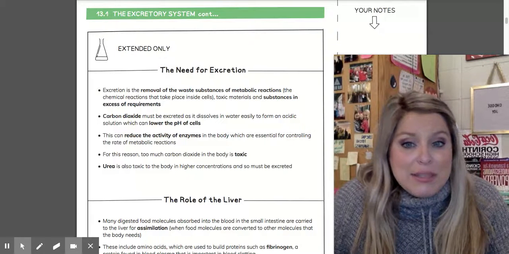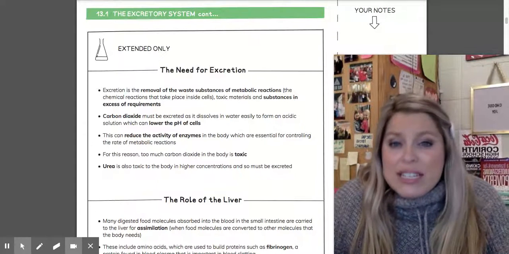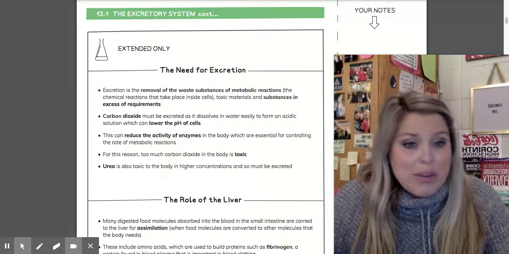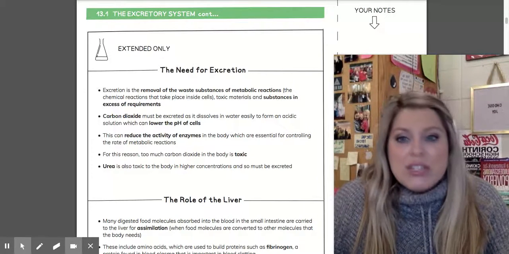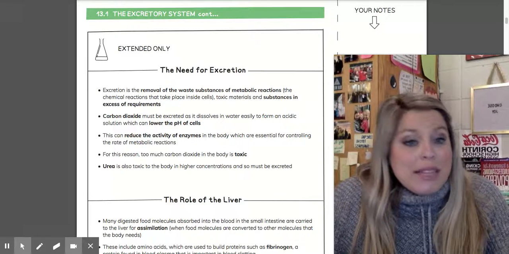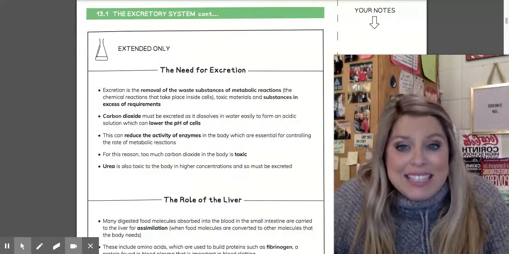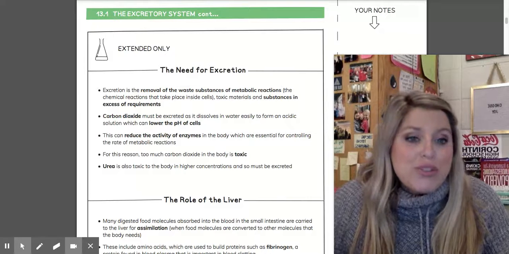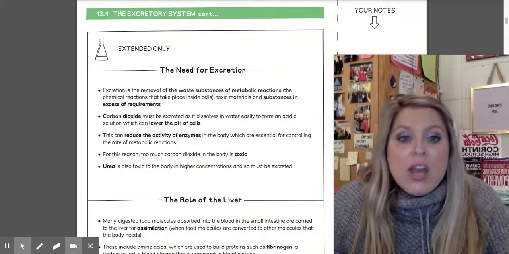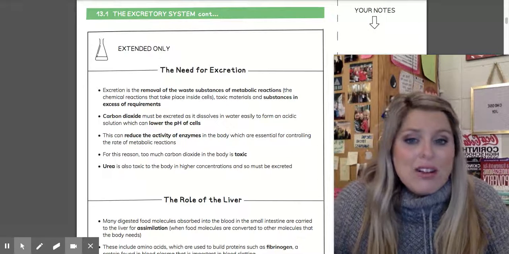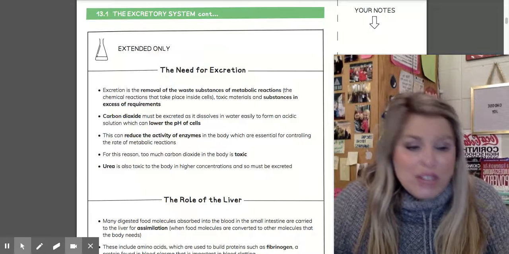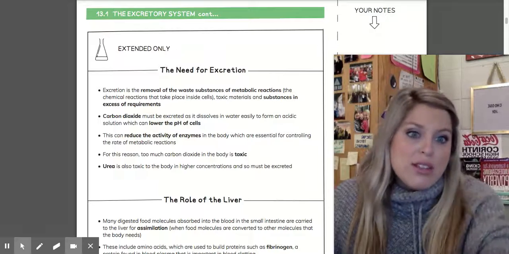Carbon dioxide must be excreted as it dissolves in water easily to form an acidic solution, which can lower the pH level in many of our cells, which can be very dangerous for us. And that ultimately reduces the activity of enzymes, which are essential for controlling metabolic reactions. So if we have too much carbon dioxide in our bodies, that becomes toxic. And then urea is also toxic to the body in higher concentrations and must be excreted through the kidneys.